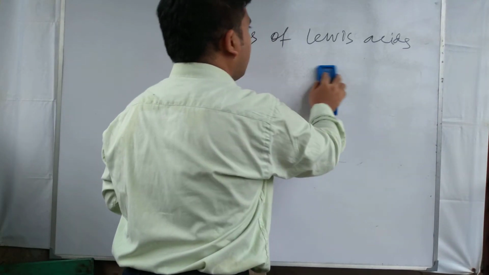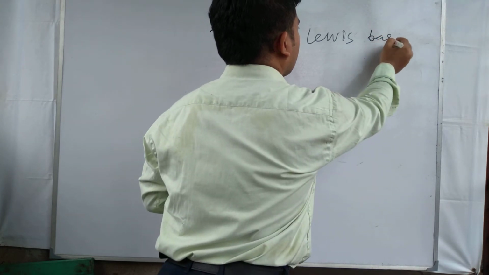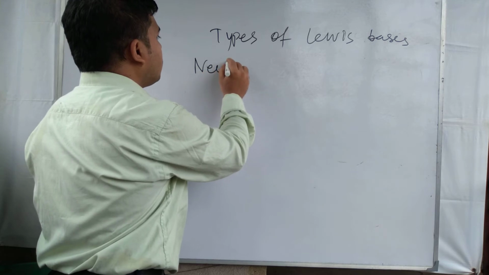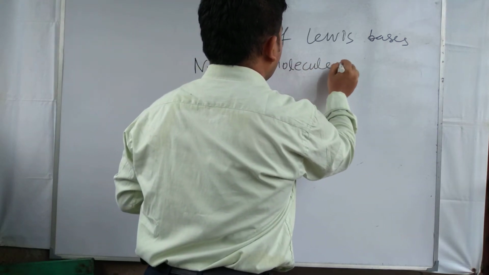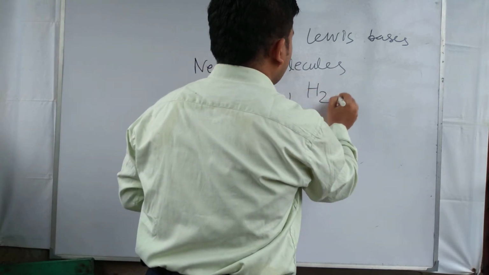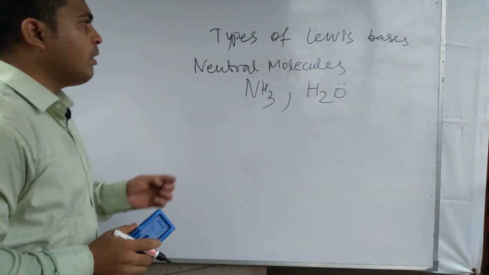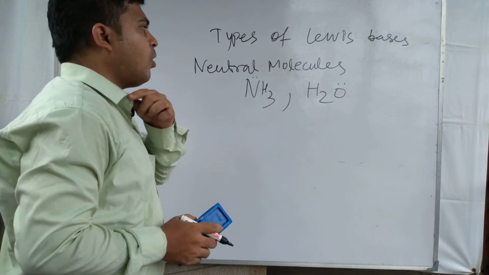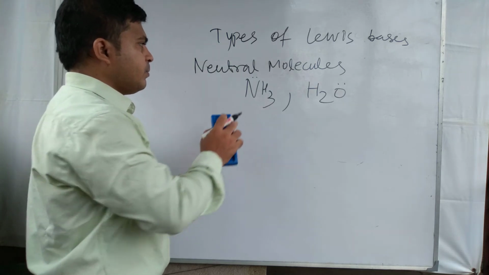And for types of Lewis bases, some neutral molecule like NH3, H2O, these have a lone pair of electrons, and they can donate this lone pair of electron and can form a coordinate bond. Therefore these are called Lewis bases.